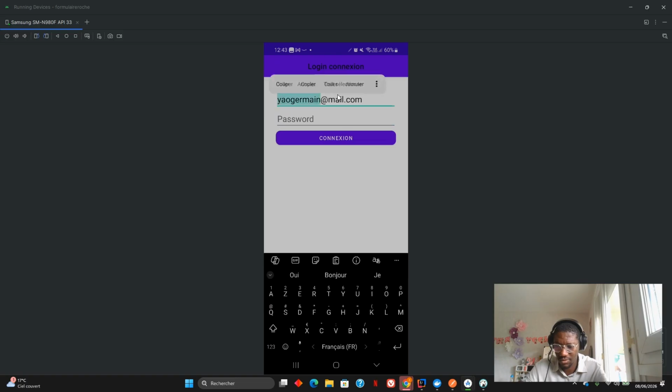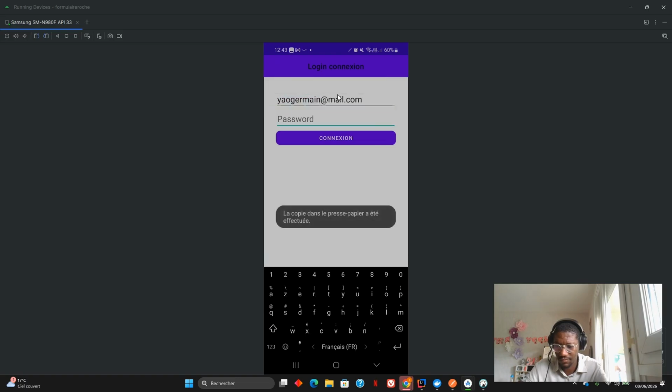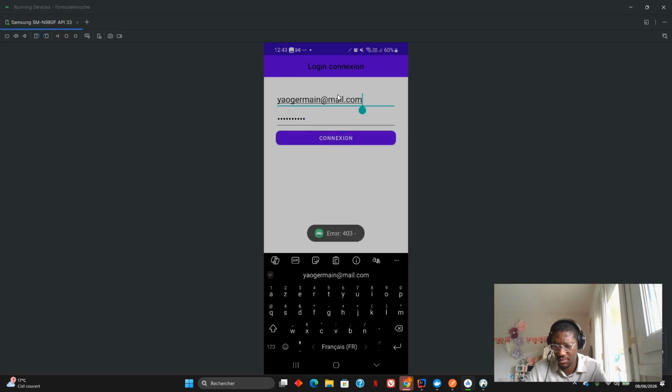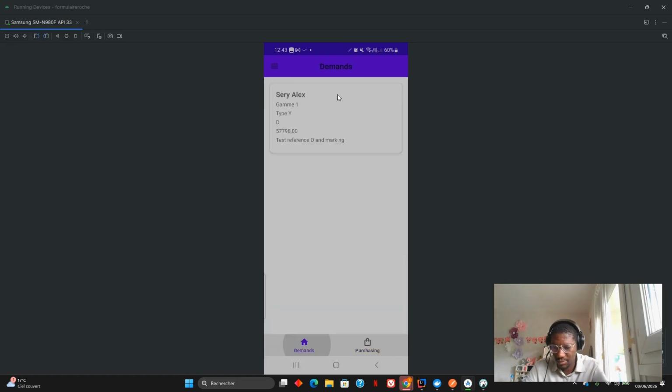and take the first part. Copy. Why is it not working for Yao Germain? Why is it not working? Ah, okay, there is a space here. If there is a space here, it's not going to work. Let's delete that. And yeah, okay, nothing.